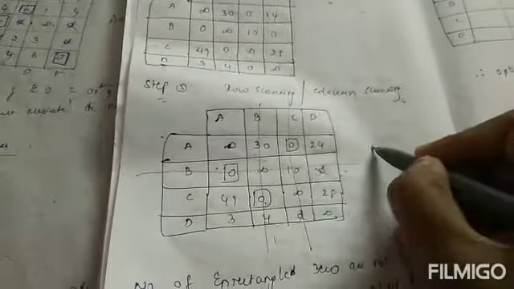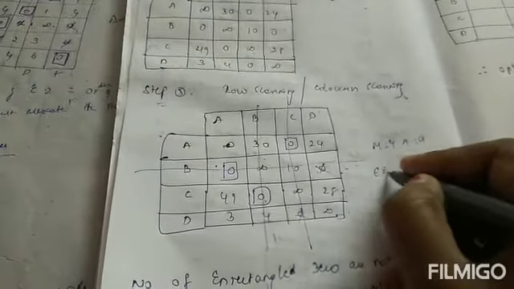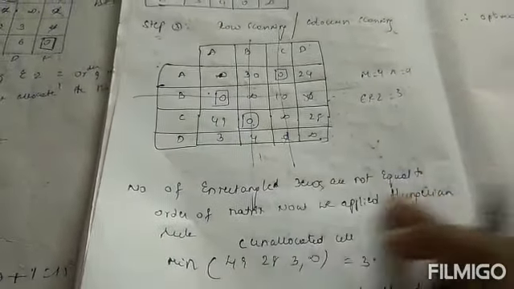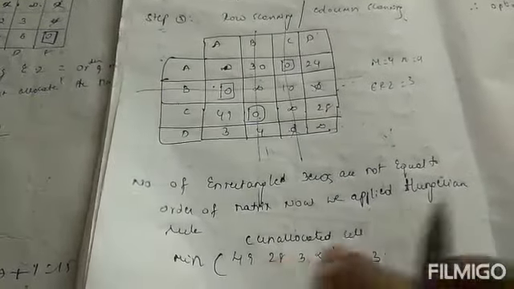Here the number of rows is 1 2 3 4 and the number of columns is 1 2 3 4, and the number of independent zeros is 1 2 3. So those are not equal. The number of independent zeros is not equal to the order of the matrix. Now we apply the Hungarian rule. So what is our Hungarian rule?